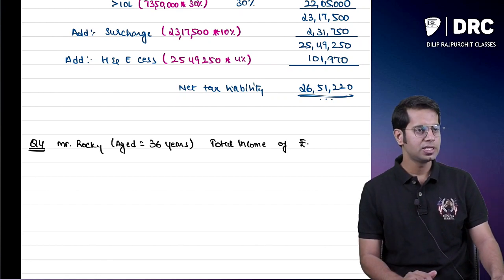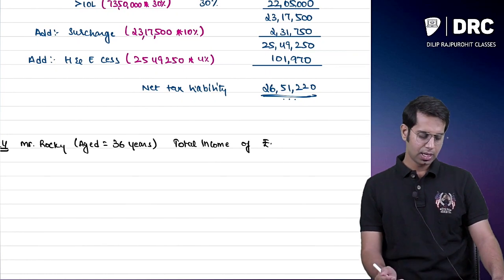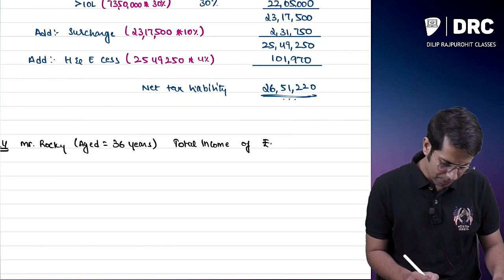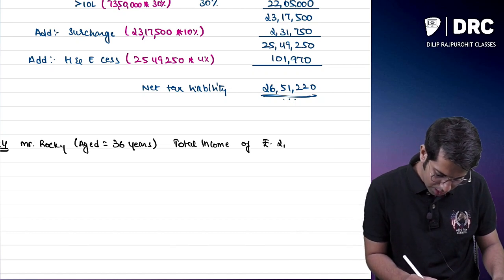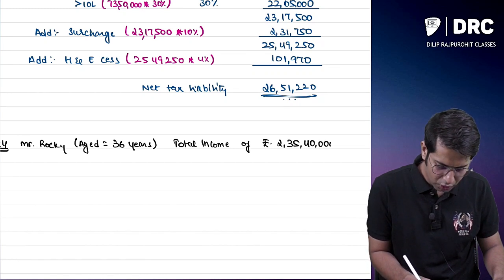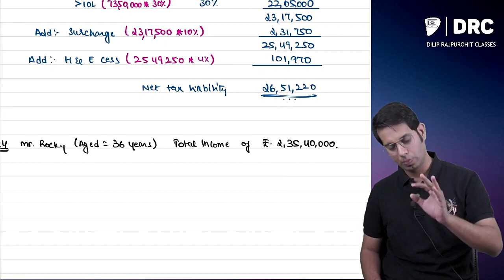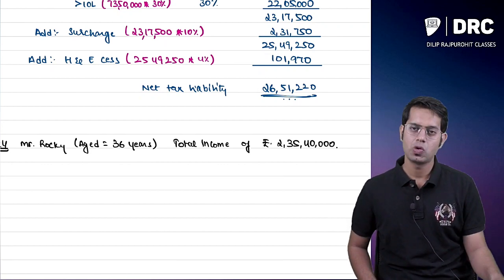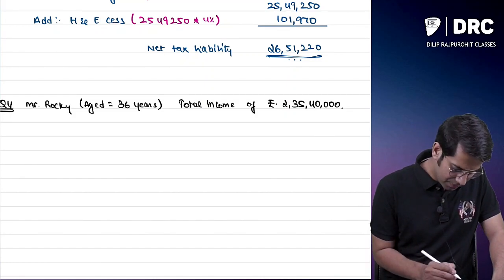Mr. Rocky, his age is how much, sir? His age is 36 years. He has a total income of 2 crore 35 lakhs 40,000 rupees. Now what you are required to do? You are required to compute his tax liability.